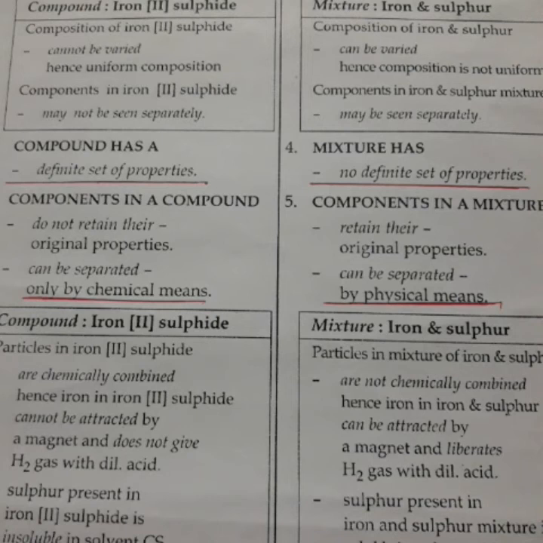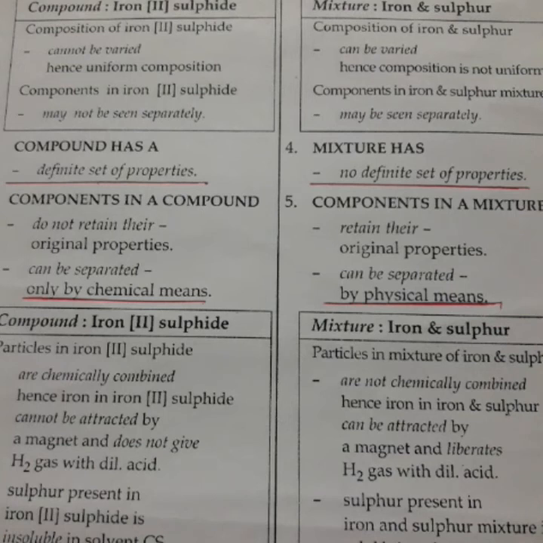Okay, then last activity: on adding carbon disulfide to the mixture, sulfur dissolves but iron remains unaffected. Whereas if carbon disulfide is added to the compound, what we will see: the whole compound will sink at the bottom. Okay, here sulfur will not dissolve in carbon disulfide. Okay, so what is the conclusion?